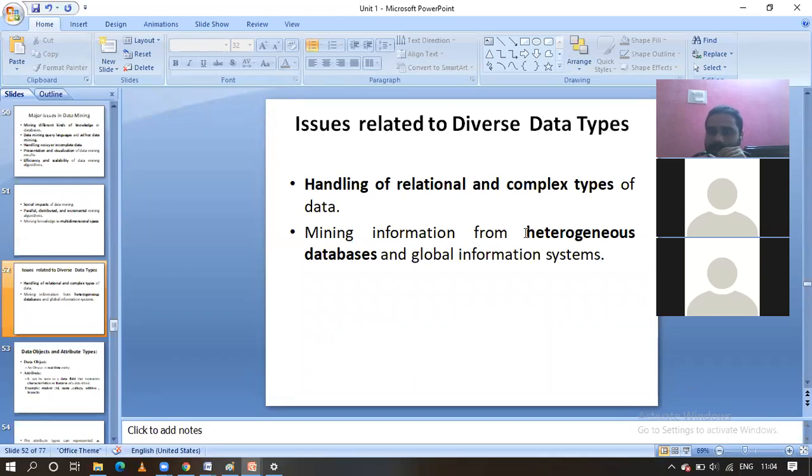And the next one is heterogeneous databases. Global information. We are collecting the information from the different sources. At that time also, we have to convert into one unified format, and we have to proceed for the data mining. These are all the different issues related to data mining, guys. Related to some data, related to some algorithms, related to some visualization, all these issues related to data mining. You have to explain all these things, guys.